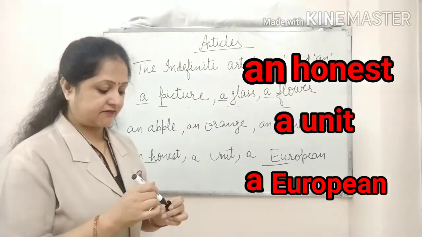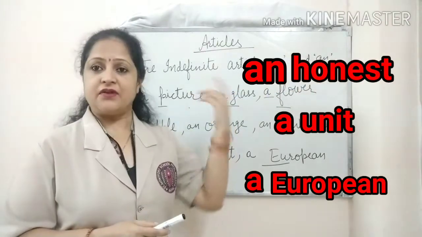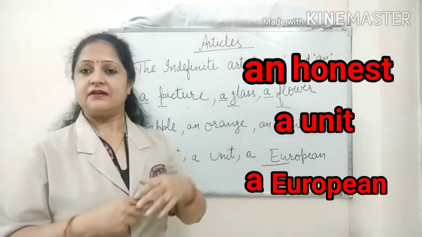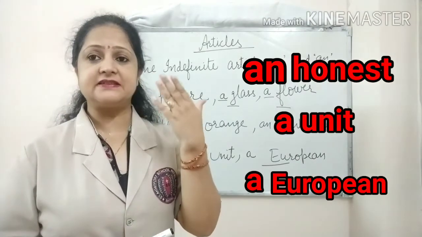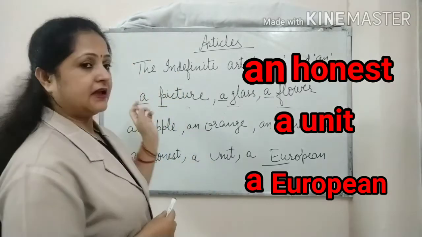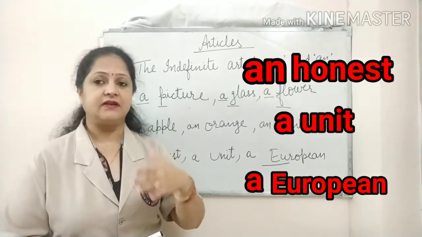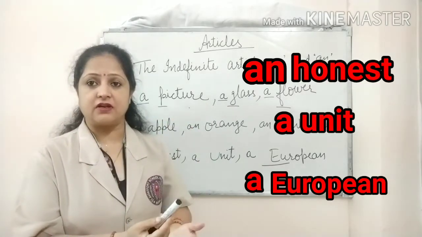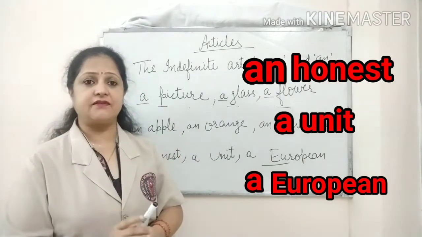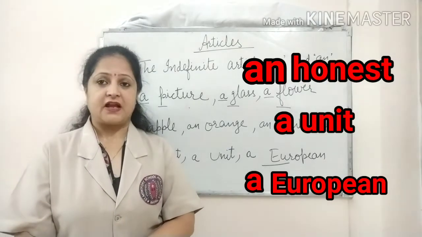I think it is clear to everybody where to use a and where to use an. We use a where the word's sound begins with a consonant sound. But if the word that follows begins with a vowel sound, even though the word is not starting with a vowel letter, if it is giving the sound of a vowel, we will use an.